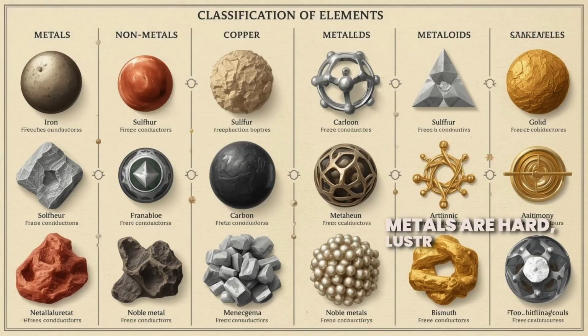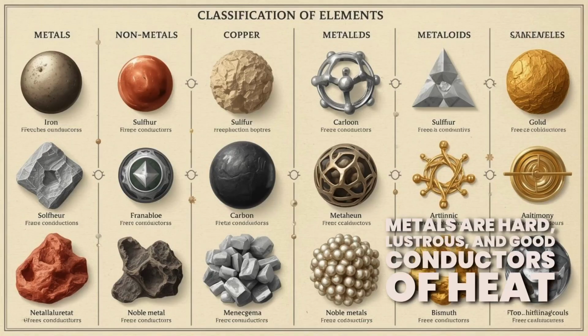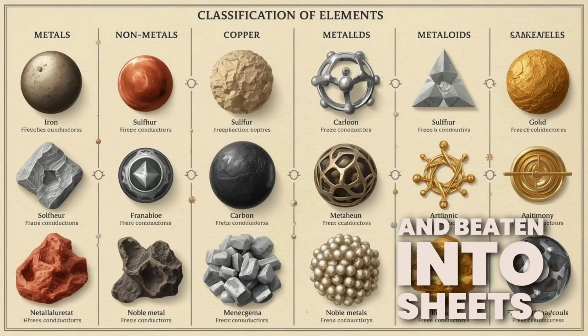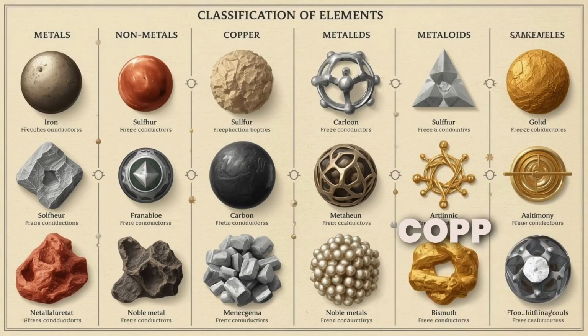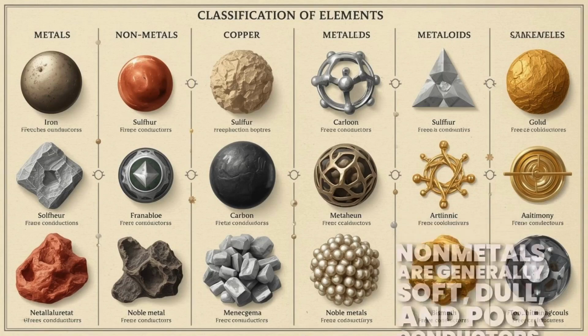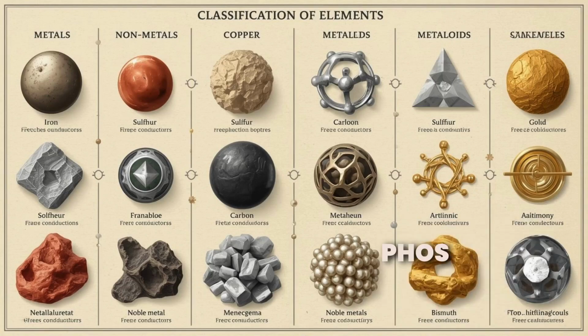Metals are hard, lustrous, and good conductors of heat and electricity. They can be drawn into wires and beaten into sheets, example, iron, copper, silver, gold. Non-metals are generally soft, dull, and poor conductors, example, sulfur, phosphorus, carbon, silicon.